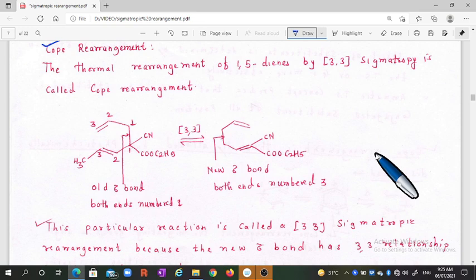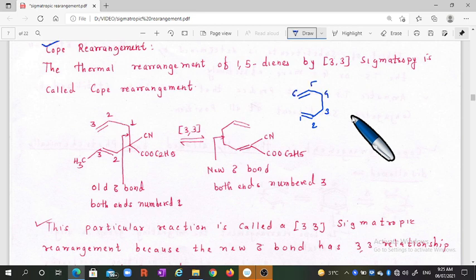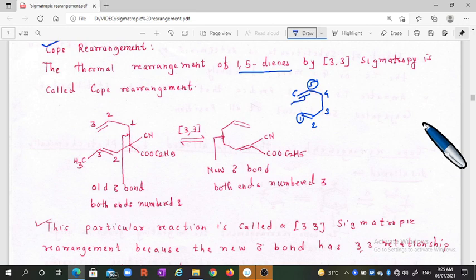In the Cope rearrangement, we have the starting material, that is a 1,5-diene. When we use the numbering 1, 2, 3, 4, 5 and 6, a double bond starts at position 1 and another double bond starts at position 5, therefore its name is the 1,5-diene. The mechanism we can show like that. We will obtain the product.